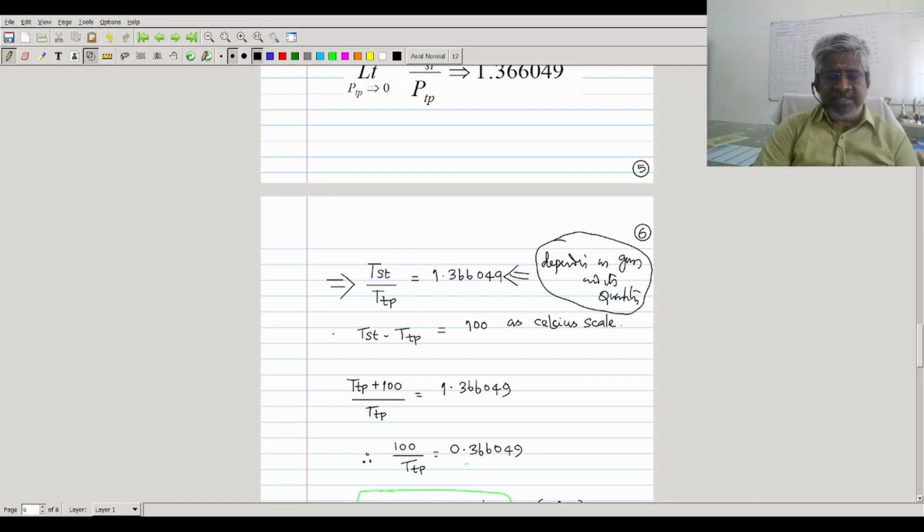As the scientist Celsius did his experiment to define his own scale, which we call the Celsius scale, 0 degree is attached to the ice bath, and 100 degree Celsius is attached to the boiling point of water at atmospheric pressure. In the same way, we want to have 100 subdivisions between the triple point and steam point. So T steam minus T triple point is equal to 100 as in the Celsius scale. If you substitute this second equation into the first, and solve, we'll get that beautiful value.